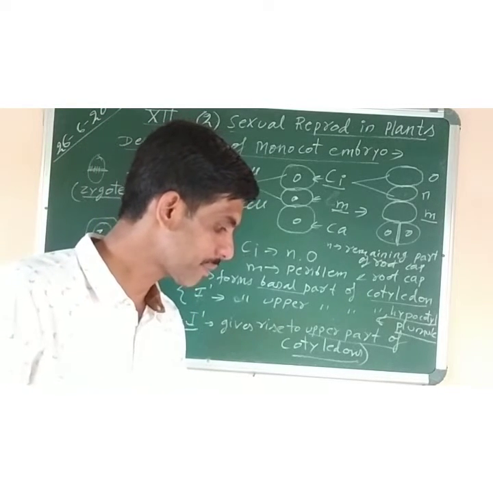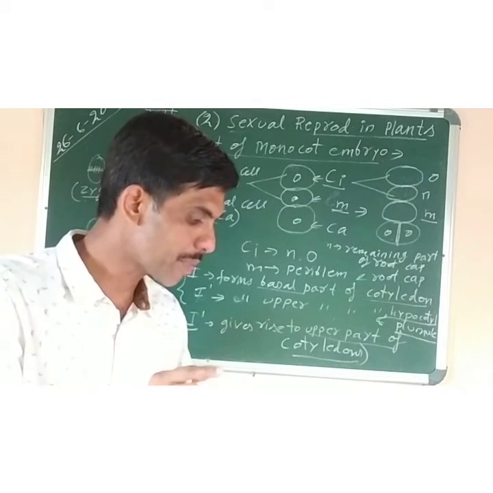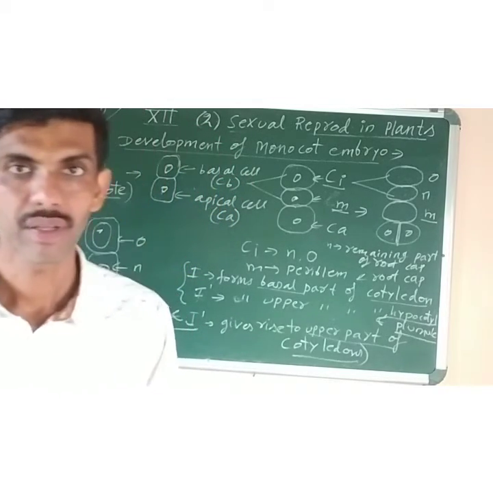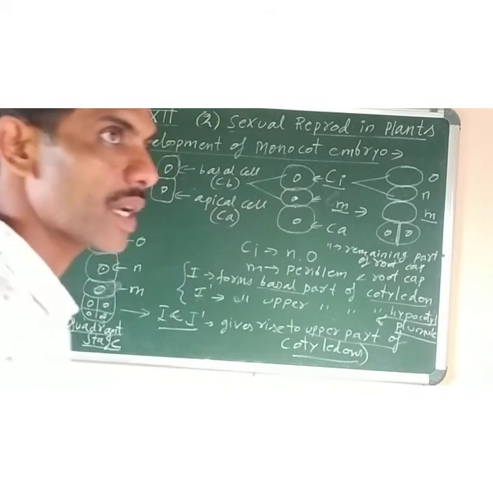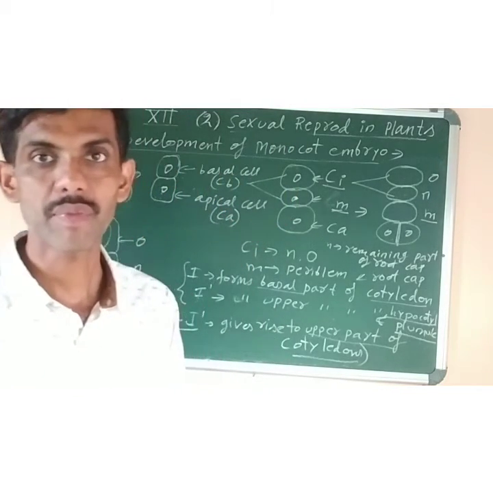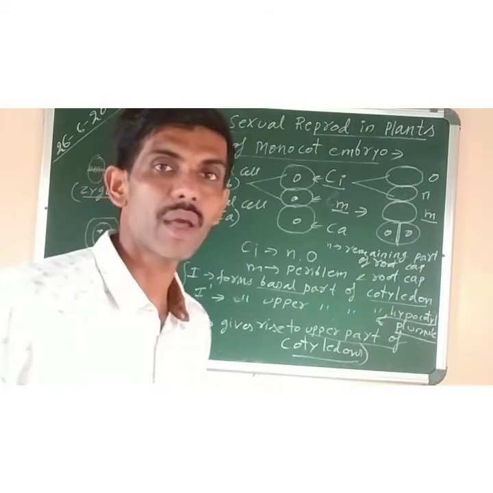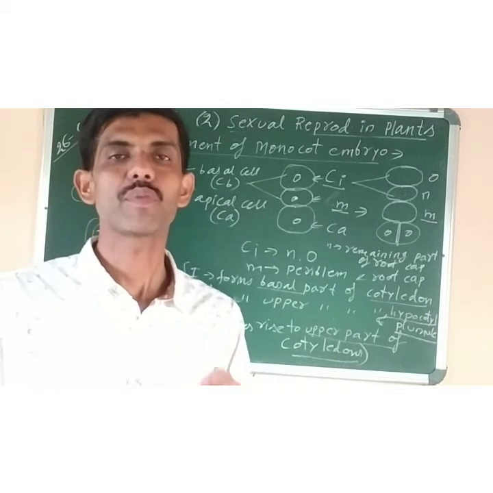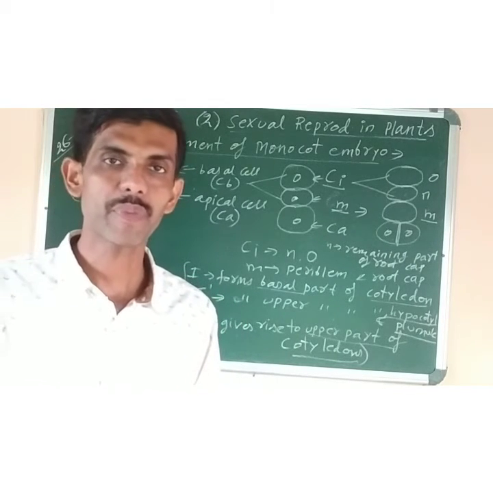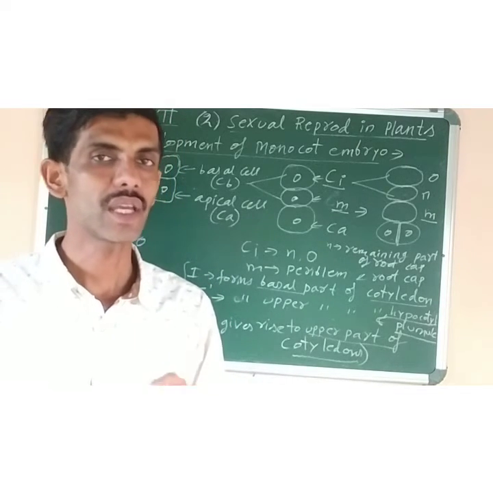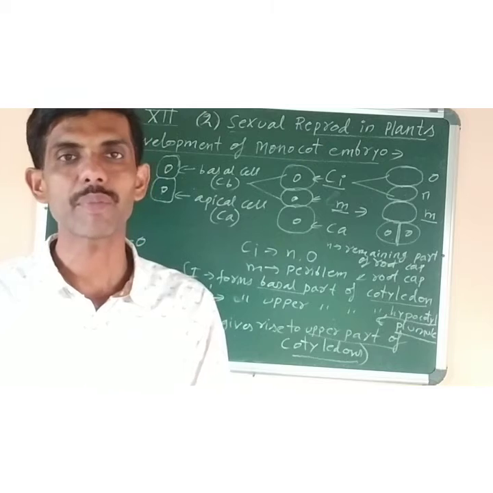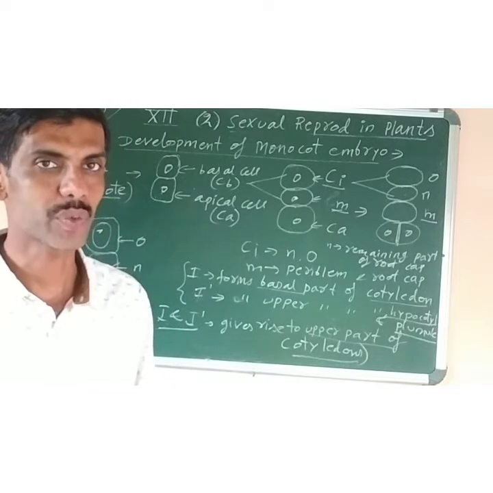Okay, so what is the definition? The definition is: normally a single embryo is present in each seed, but sometimes more than one embryo can be present in a seed. So presence of more than one embryo in a seed is called polyembryony, and the example is orange and many other citrus fruits we can say.